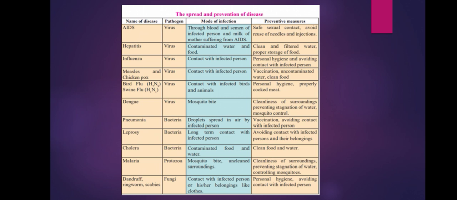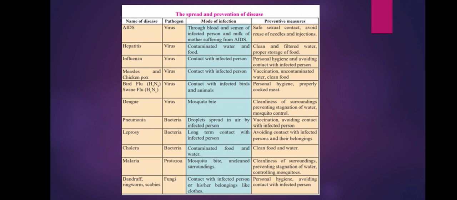Various modes of infection are also given here, especially if we come in contact with the infected person. If we come in contact with the food materials of the infected person, then we may suffer. So here are the preventive measures. Vaccination, uncontaminated water and clean food should be followed. Personal hygiene, properly cooked meat should be taken. Clean and filtered water should be consumed. Proper storage of food should be there. So these are all the preventive measures to prevent ourselves from getting infected by these viruses.